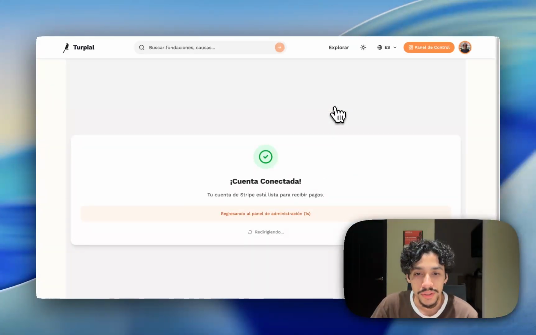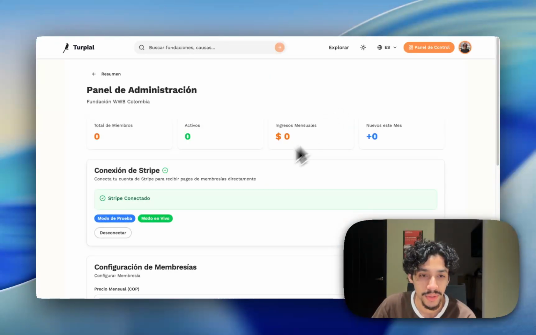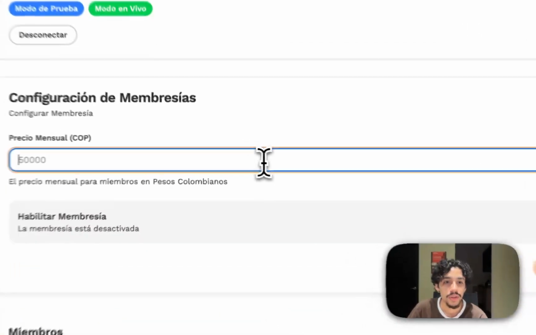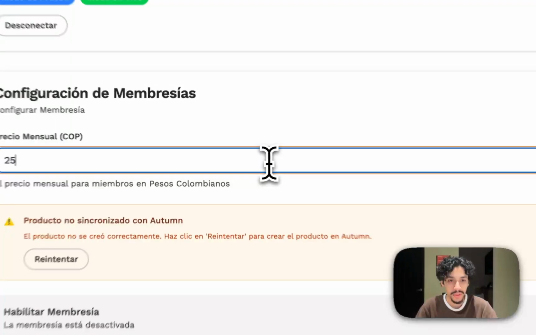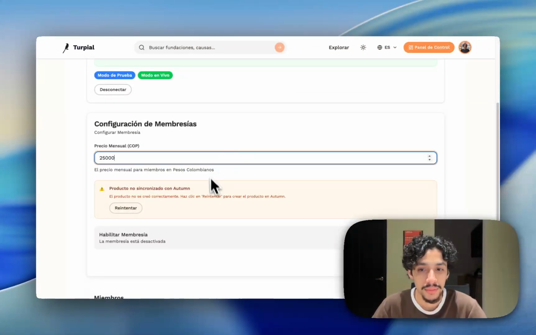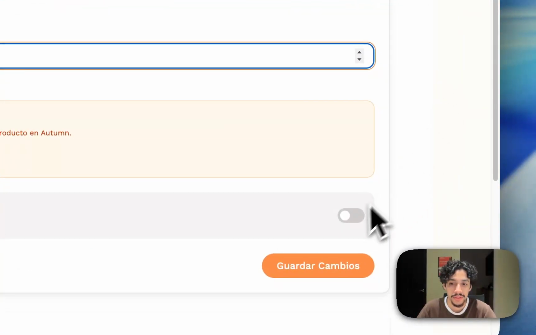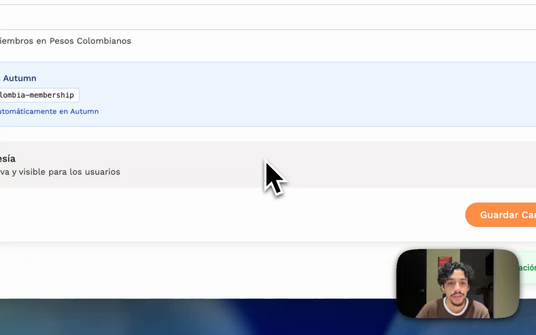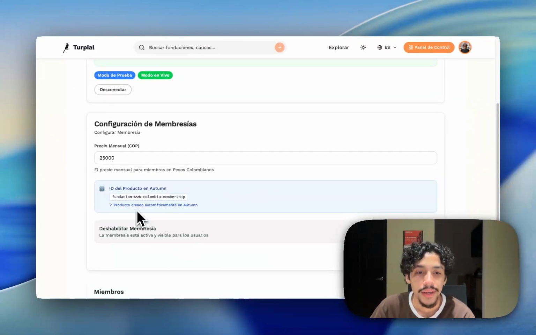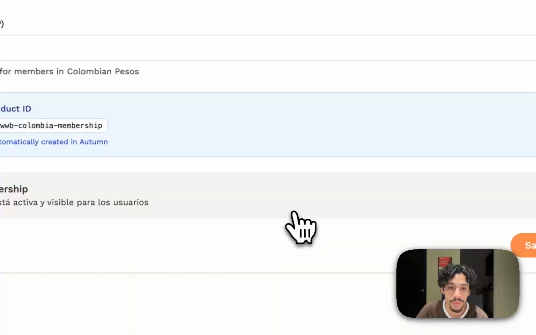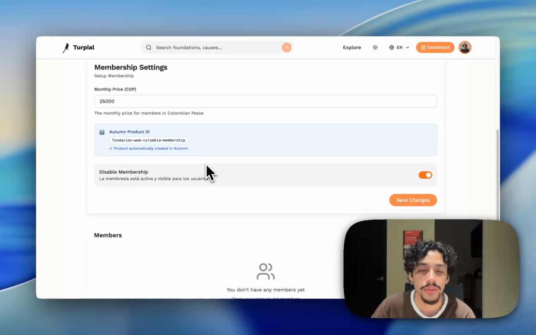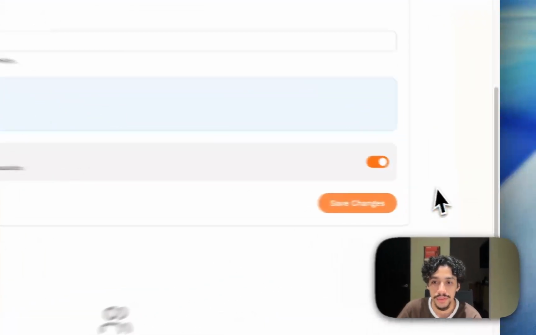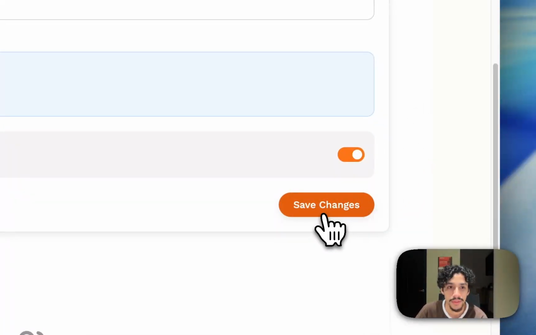So the account was created in Stripe in test mode. Now with this connection available, I'm going to create this membership of 25,000 pesos. I'm going to enable it, and now I get the Autumn product ID automatically. With this, I'm now able to create and integrate Autumn into every nonprofit organization. So let's save it.